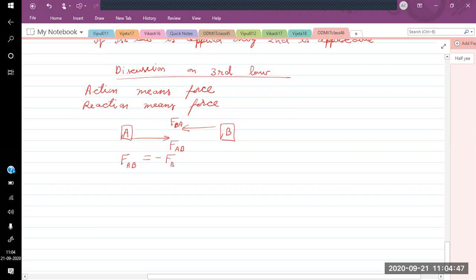So we can say that FAB will be equal to minus FBA.